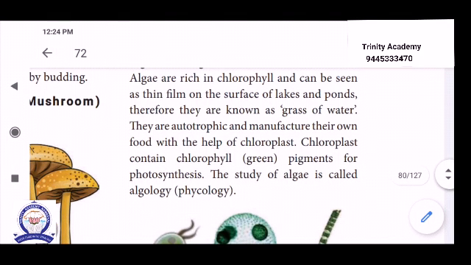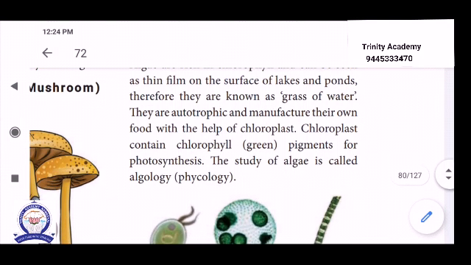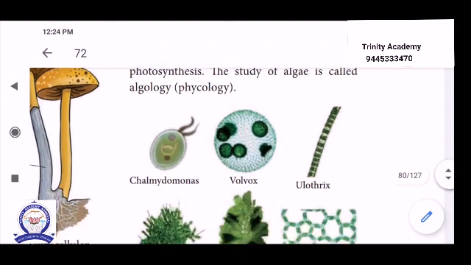They are autotrophic and manufacture their own food with the help of chloroplast. The chloroplast contains chlorophyll, the green pigment for photosynthesis. The study of algae is called algology or phycology. So already we studied bacteria, bacteriology; virus, virology; fungi, mycology. Here, the study of algae is algology, or phycology.